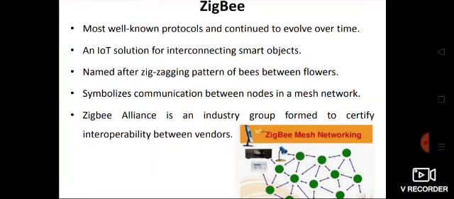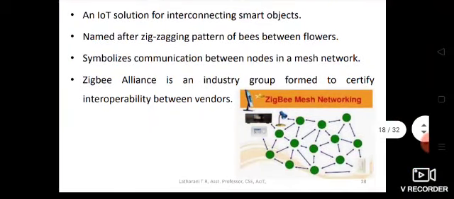Many nodes are available. You can see the green nodes, which are interconnected. From the bottom right end, there is a switch. If you switch on the switch, the data moves from that end to the devices at the other end. There is a PC, a system, a light, etc.